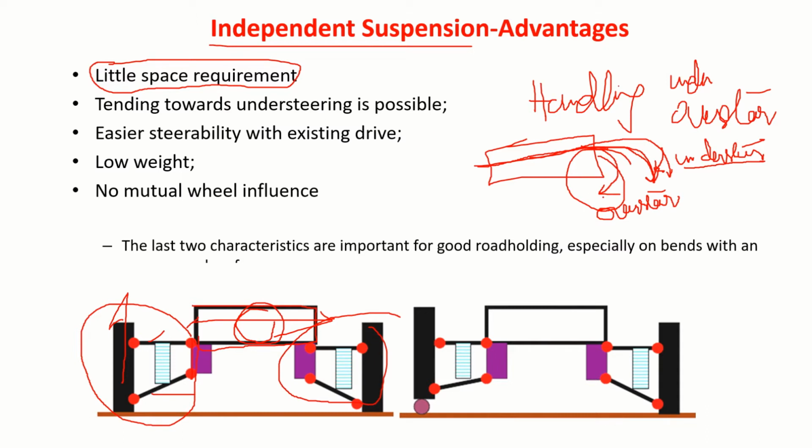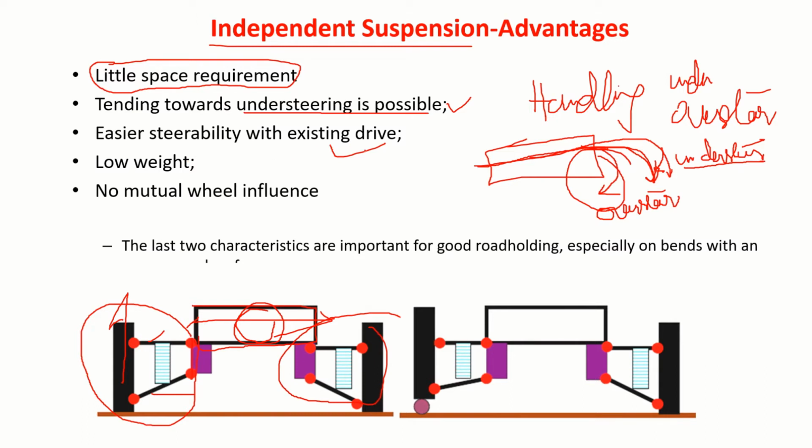So by adjusting the various wheel alignment angles, it is possible to make the vehicle understeer, or using the suspension design itself, we can ensure the vehicle always understeers. That is another advantage. Easier steerability with existing drive and low weight.